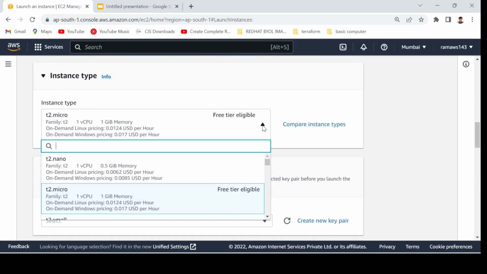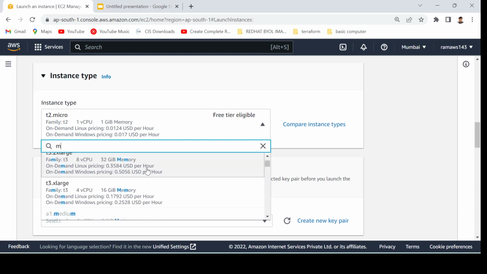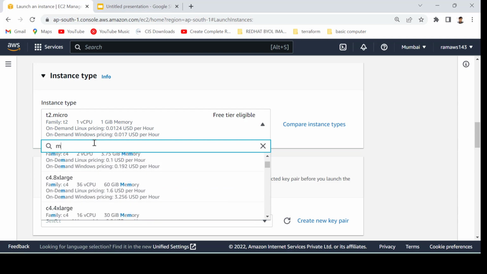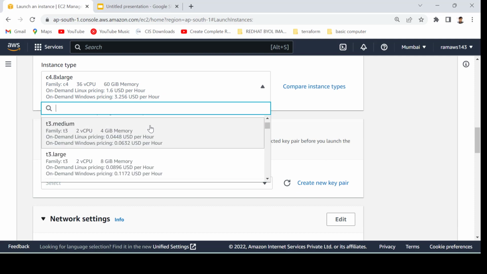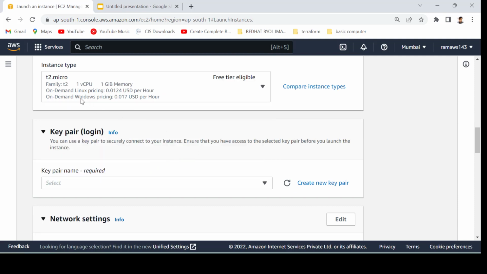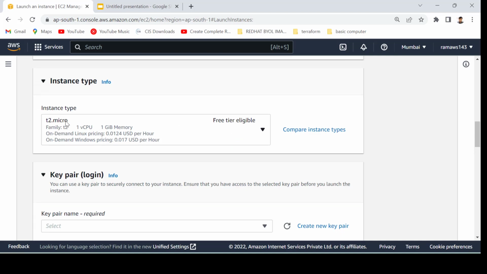As we have discussed, we have multiple. Let's suppose I want an M related one, M2 or M3, or you can find a specific name, and if you want to see C4.xlarge, which has 4 CPU and 60 GB memory, we don't want to go with this because this is the paid version. Right now I want to go with the free tier eligible one, that is the T2 micro only, and you have to launch with the T2 micro for your demo purpose and free tier eligibility, otherwise it will cost you.